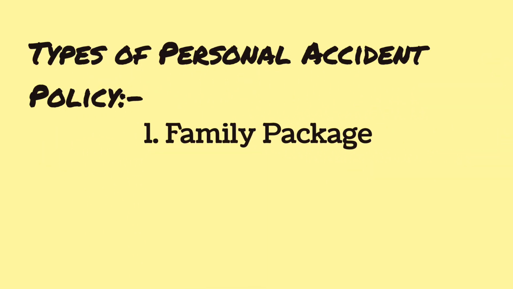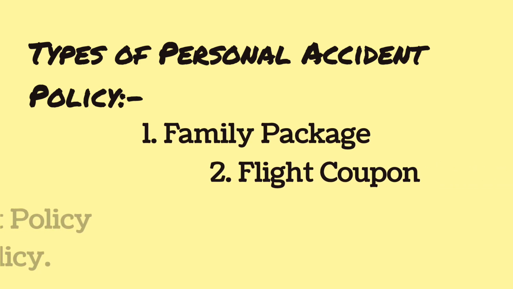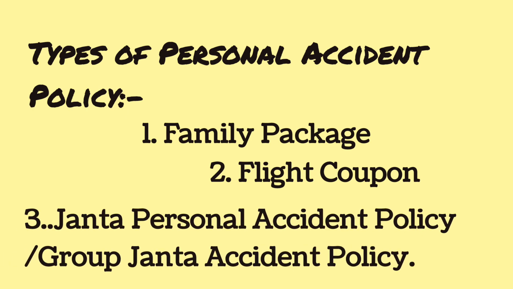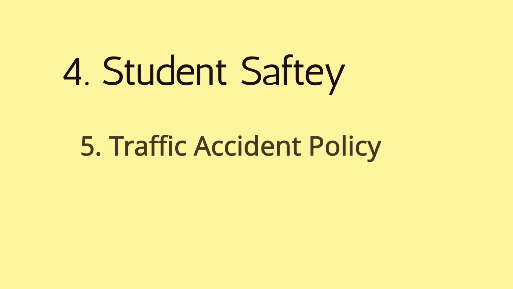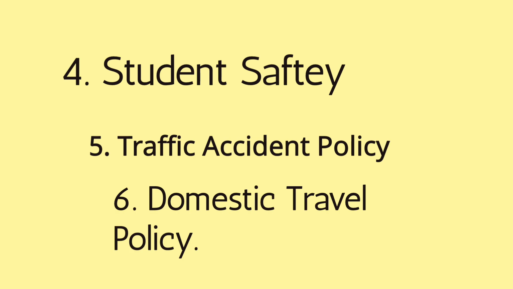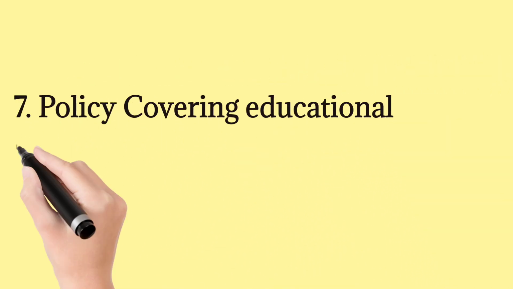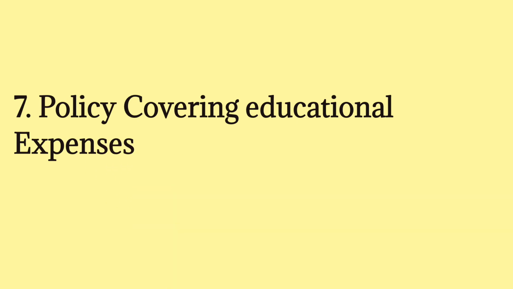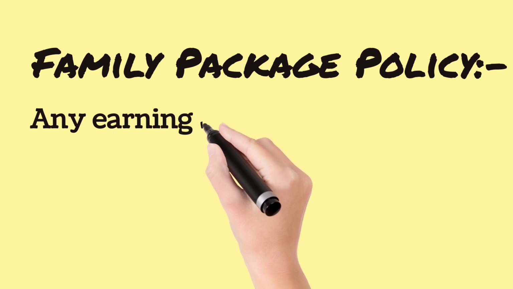Types of personal accident policies: family package, flight coupon, Janta personal accident policy, student safety, traffic accident policy, domestic travel policy, and policies covering educational expenses. Family package policy.